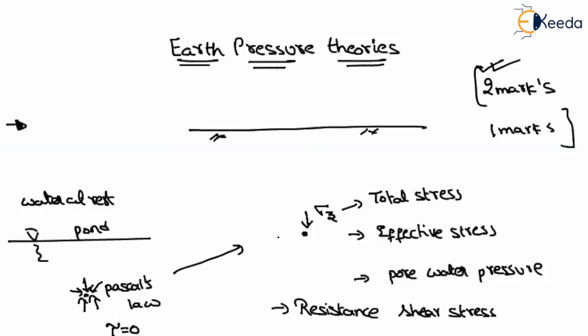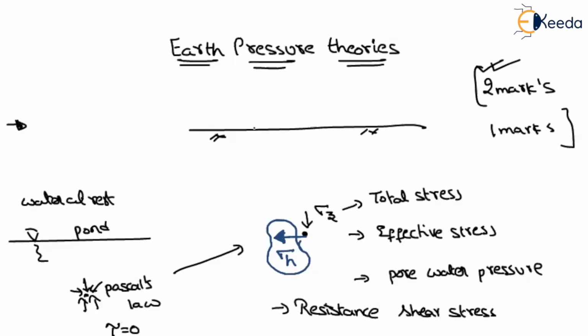So we will talk about the stress which is normal to the vertical stress, that means the horizontal direction. There will be some stress that we have to consider in the horizontal direction, or in some cases it may be inclined also. We will see in which type of cases it will be horizontal and inclined. Let us say this pressure I am representing as sigma h. So this pressure we have to find out.